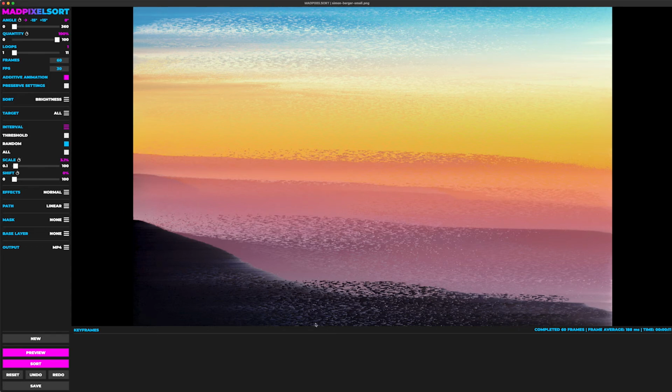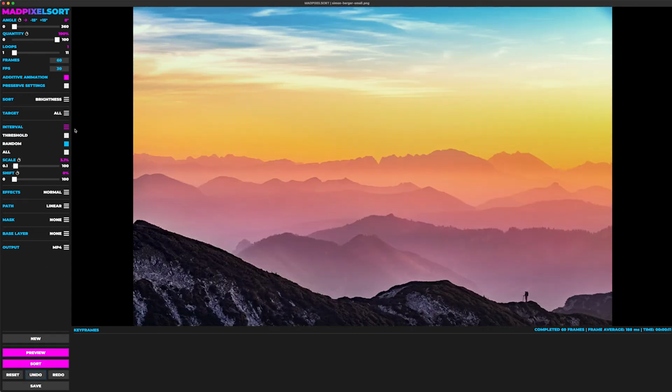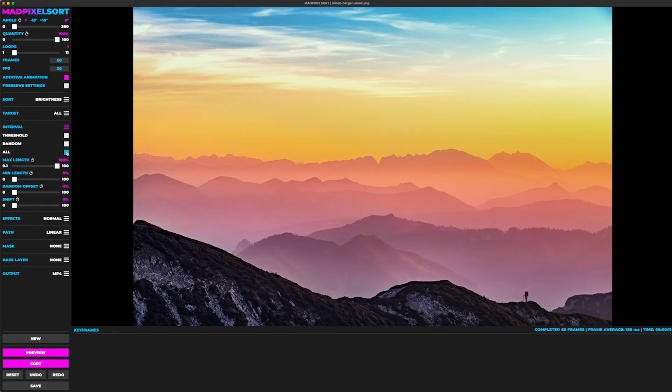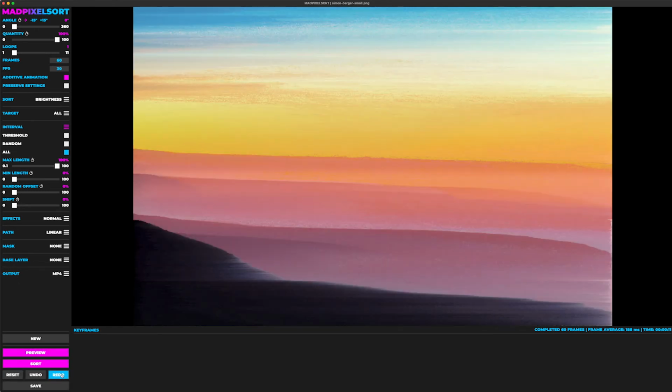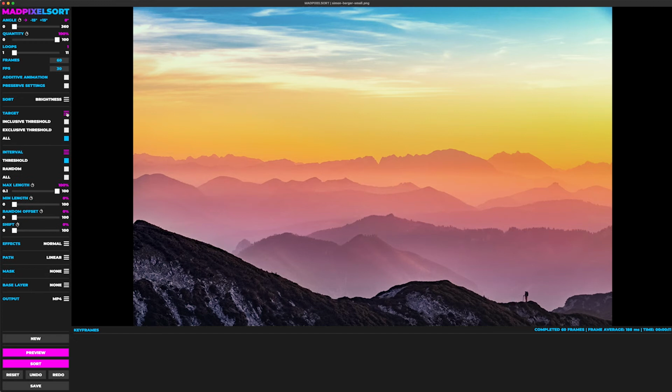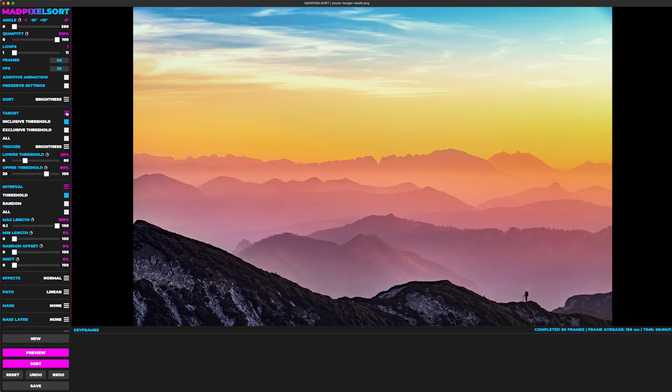Now, as you can see, you could probably tell that it's starting to look very similar to if we just did this here. And over time, it would start looking like that. But if you wanted that kind of effect, you can do that. But we're going to remove additive animation, and we are going to bring our target back to threshold mode.